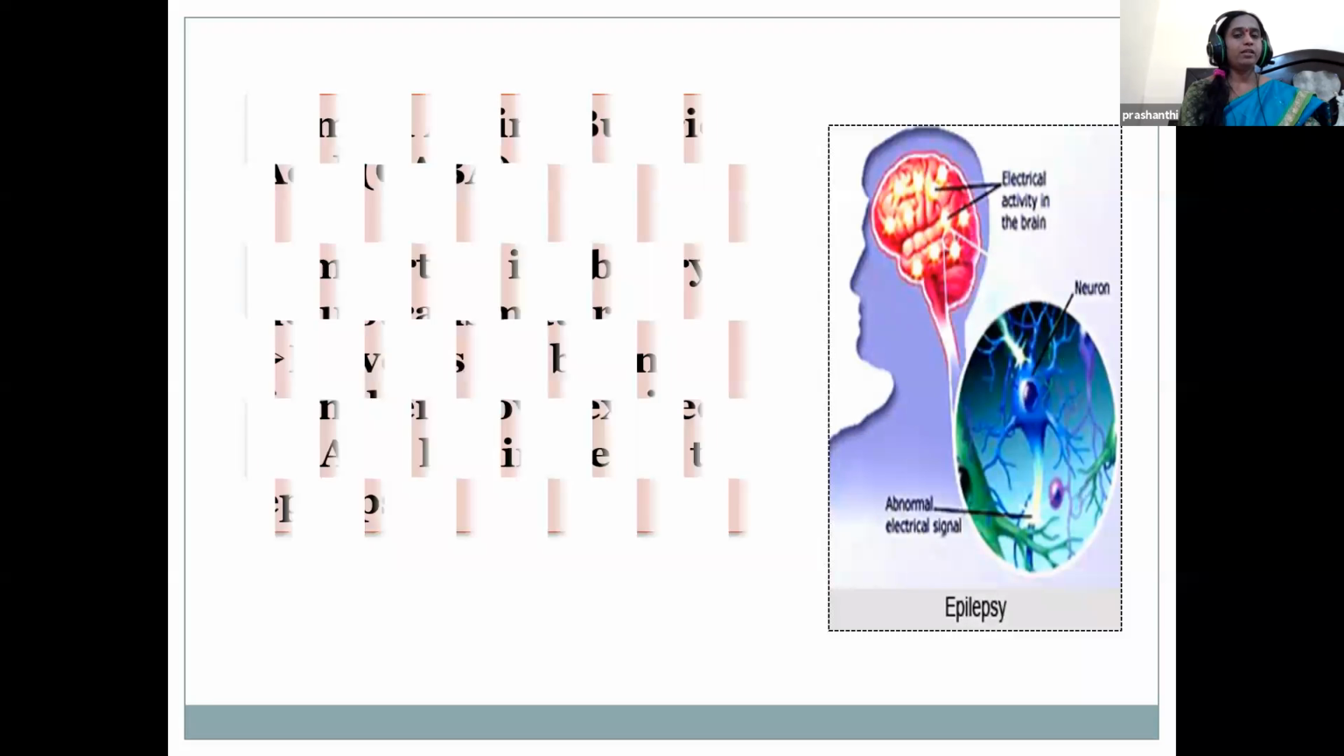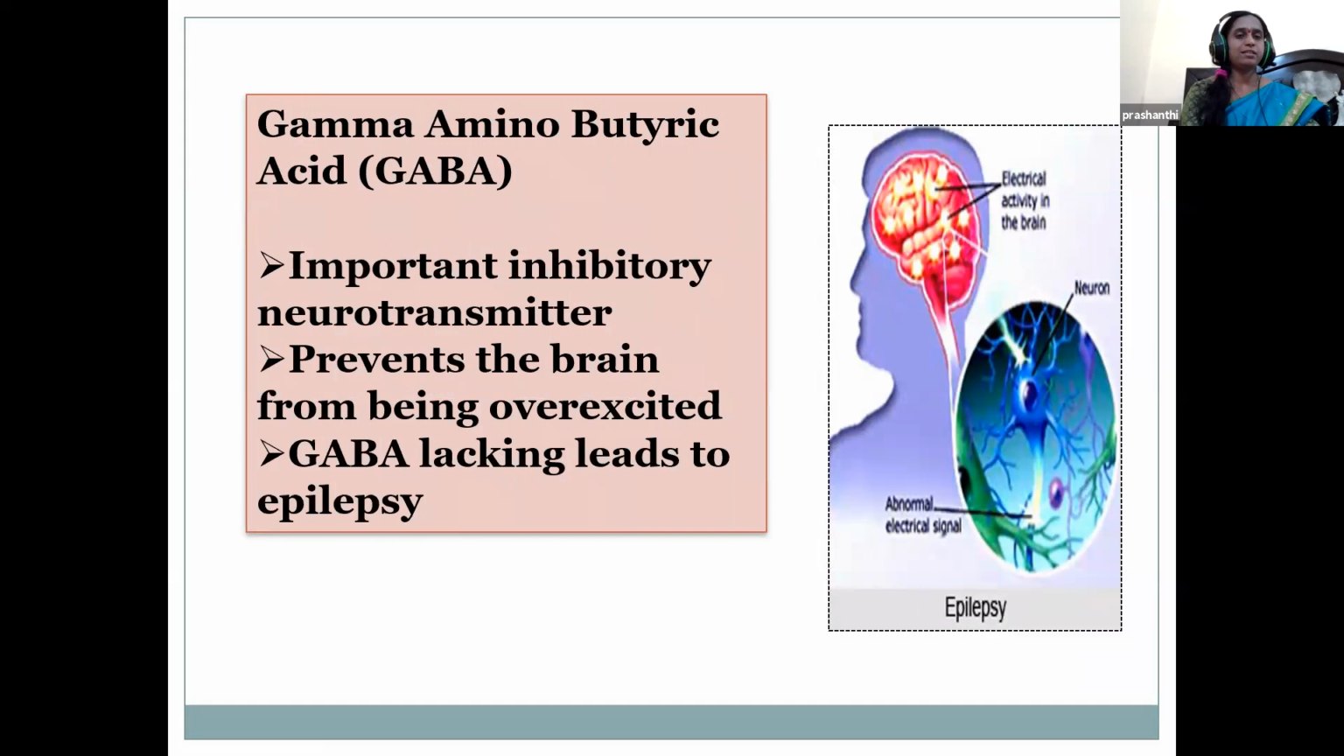The next neurotransmitter is GABA, gamma aminobutyric acid. It works as an inhibitory neurotransmitter in your brain, preventing the brain from being overexcited. When GABA is lacking, it leads to epilepsy. What is epilepsy, children? It is an abnormal electrical signal in the brain, and that disease is called epilepsy.